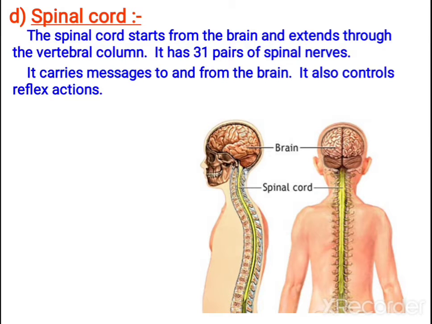Next, let us study regarding spinal cord. The spinal cord starts from the brain. Can you see here, there are 31 pairs of spinal nerves. Spinal nerves will be attached along with the spinal cord. It sends messages to and fro from the brain by means of sensory nerves and motor nerves. They are carrying the messages, and it controls reflex actions also.